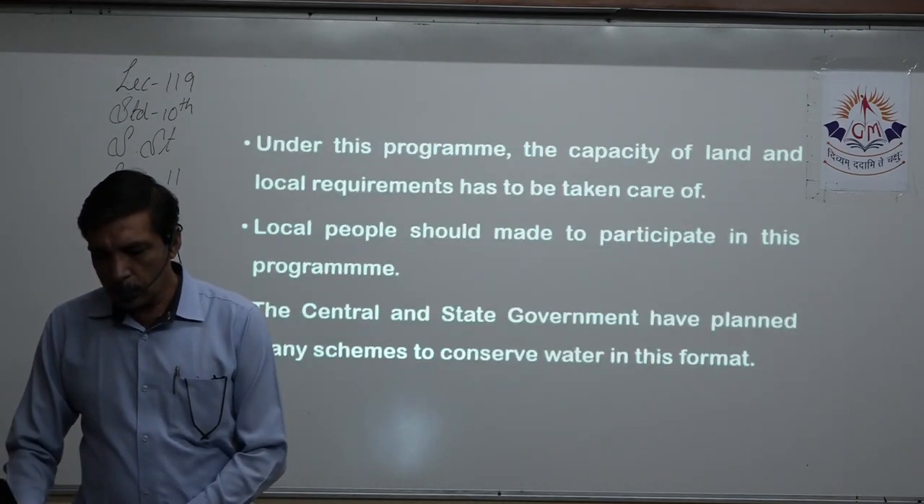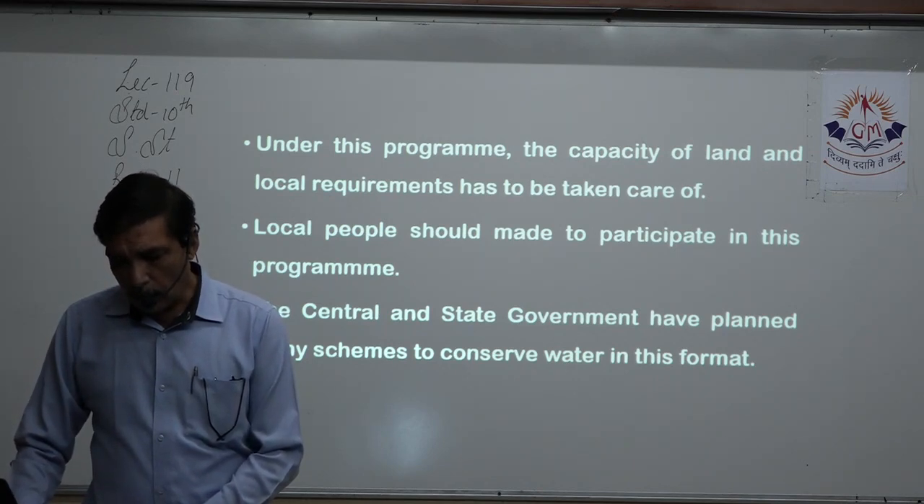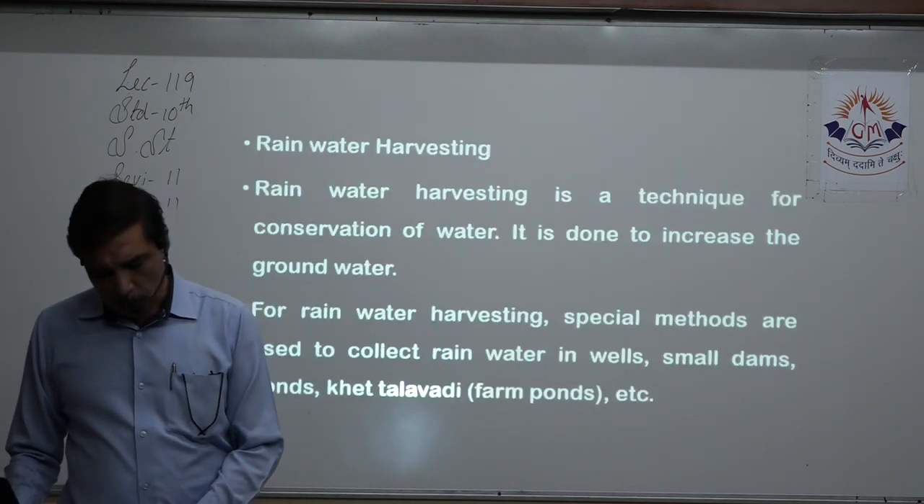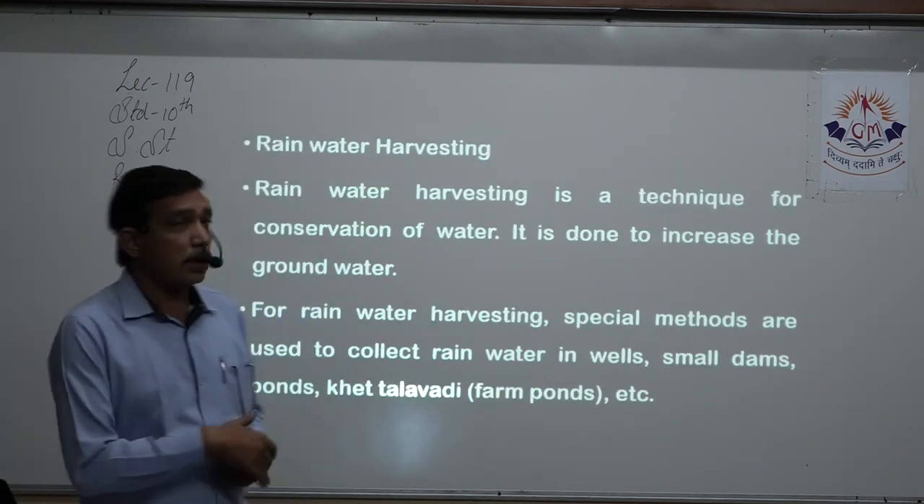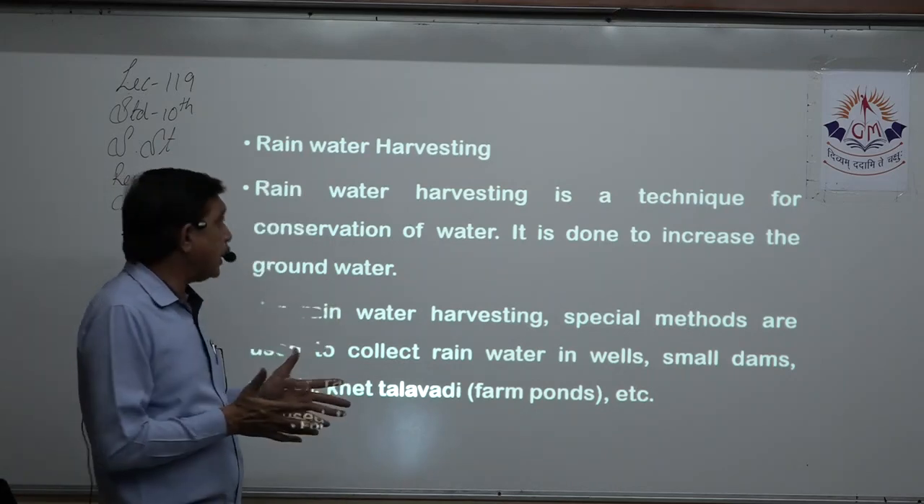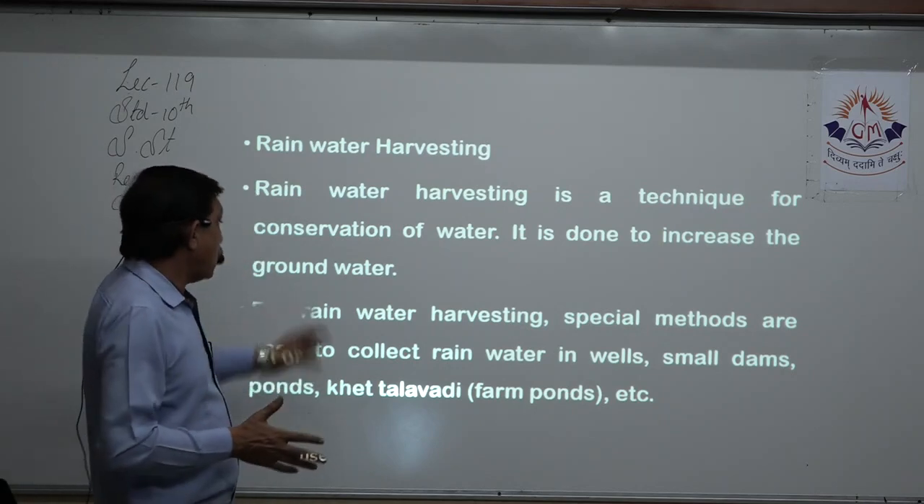Next question is rainwater harvesting. Rainwater harvesting is a complete 3-mark question. It's very, very important. What is rainwater harvesting? That is a technique for conservation of water. It is done to increase the groundwater.